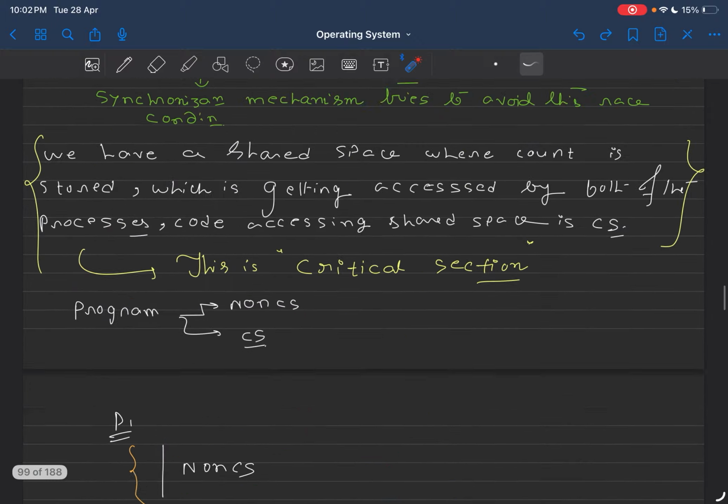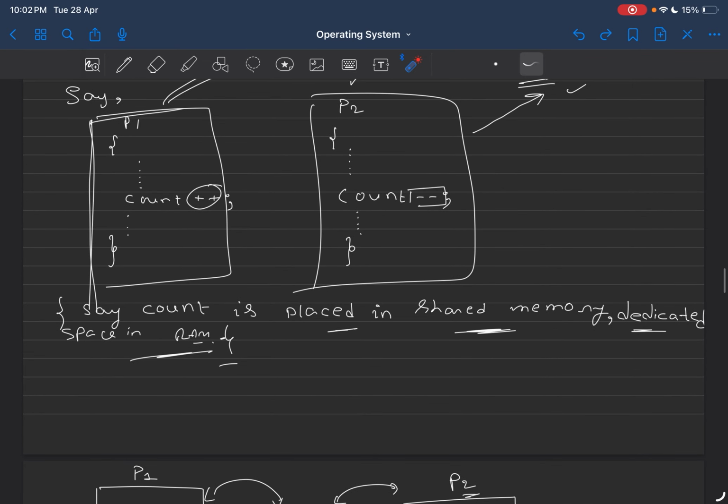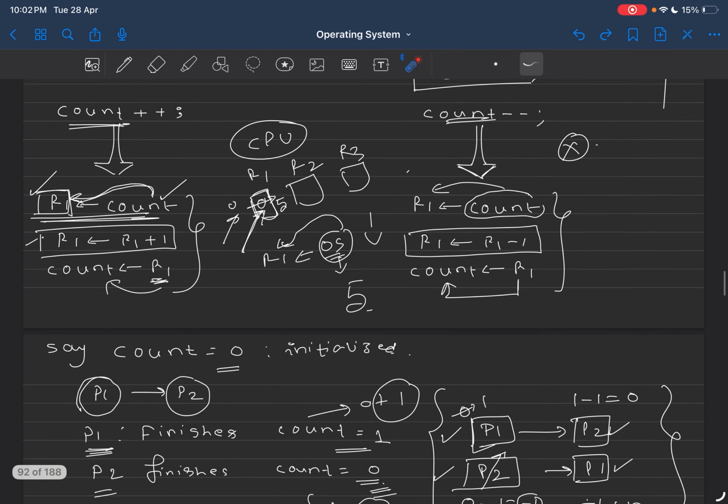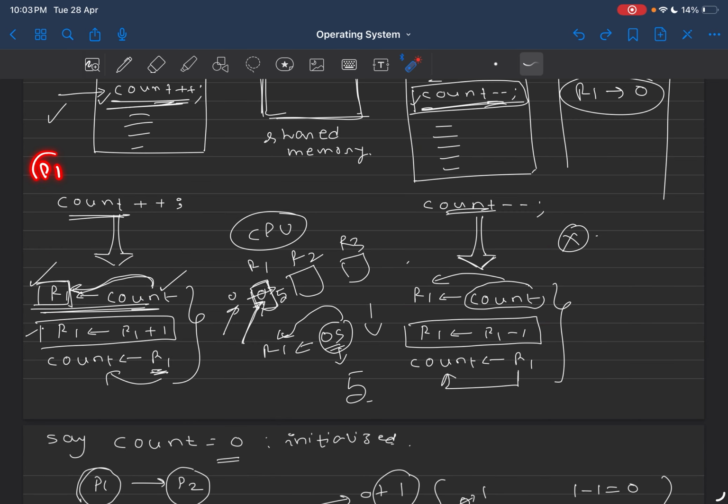So if you come back to the previous example, here this was the critical section. If you break down this count plus plus into these three lines, this is the critical section. When a process executed line 1, it is preempted and process P2 is scheduled, and again when P2 got scheduled, after line 1 P2 is preempted and P1 is scheduled. So it is not the case that once P1 starts doing count plus plus, P1 will not be entering into count minus minus. It is not the case.